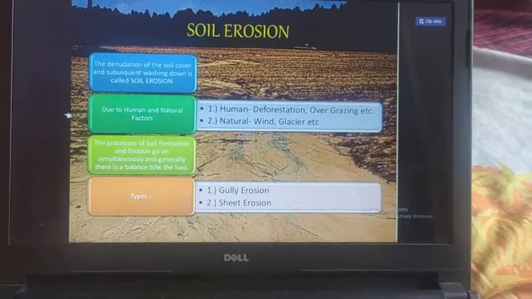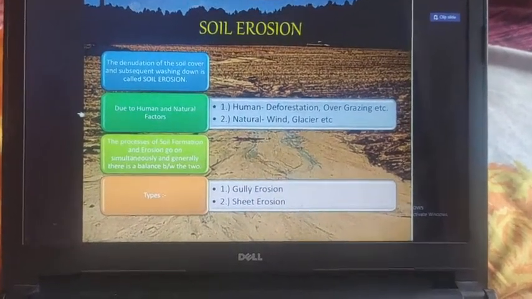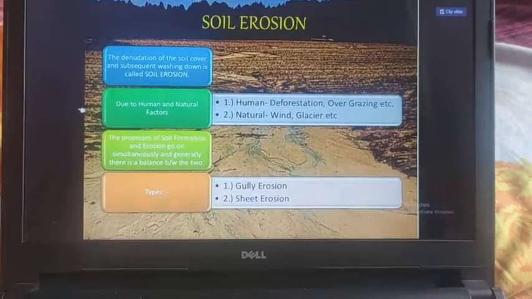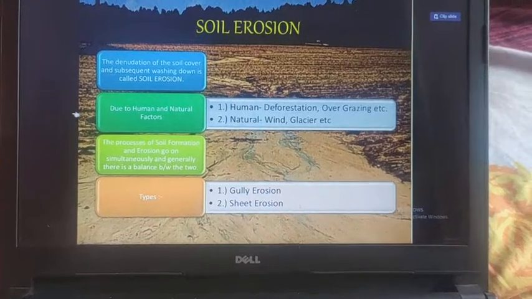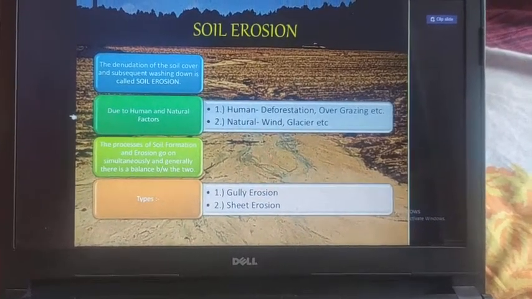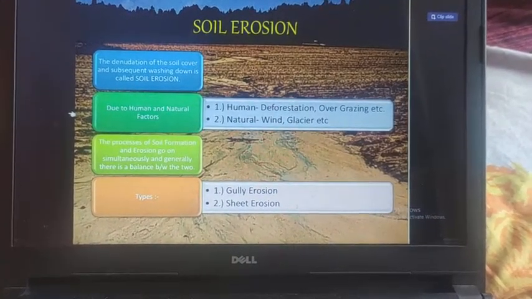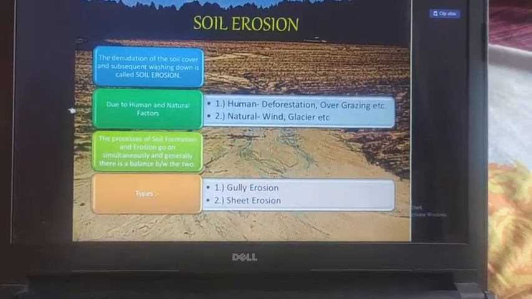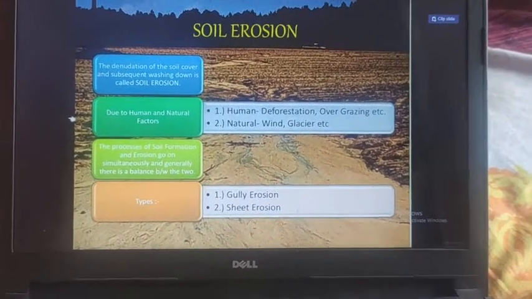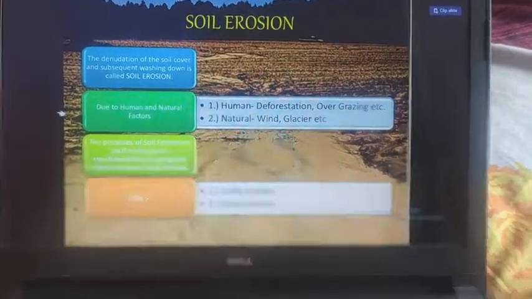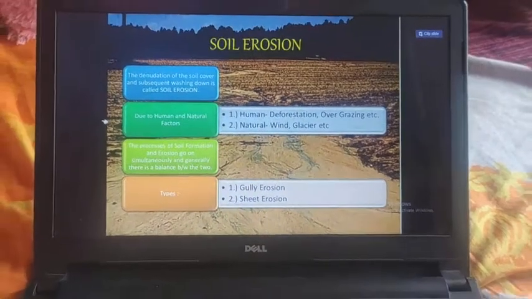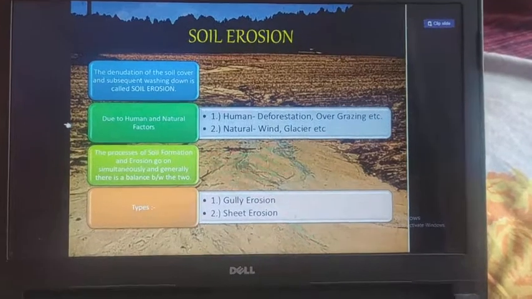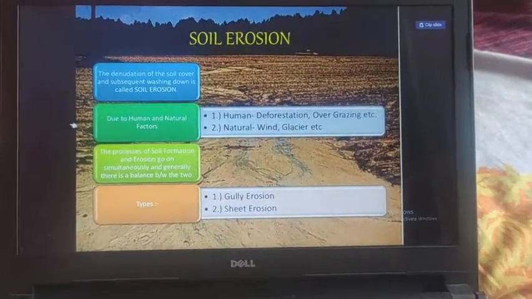Dear students, so in soil erosion we talked about two factors. One is human factors, second is natural factors. So we have human factors like deforestation, overgrazing, construction, mining. These human factors are responsible for the erosion of soil. Dear students, also natural factors like wind, glaciers and water are responsible for soil erosion.